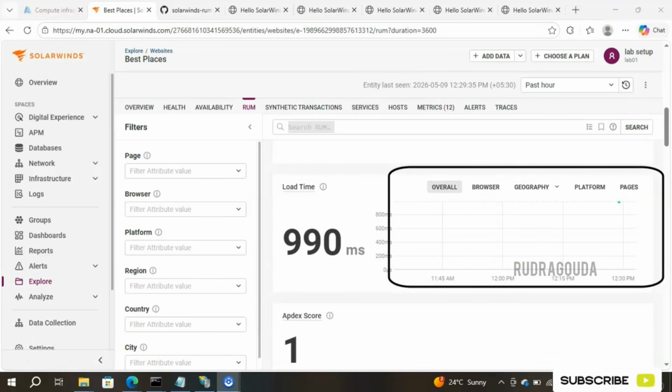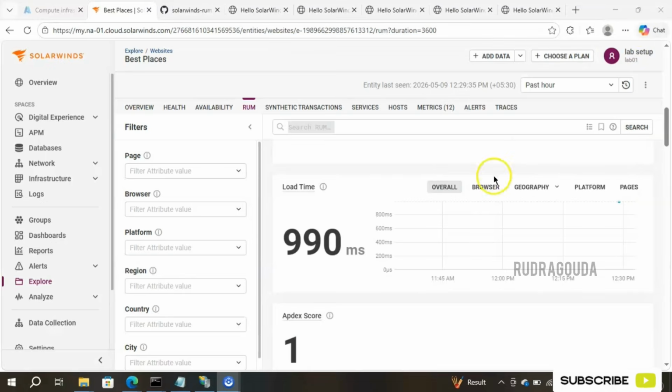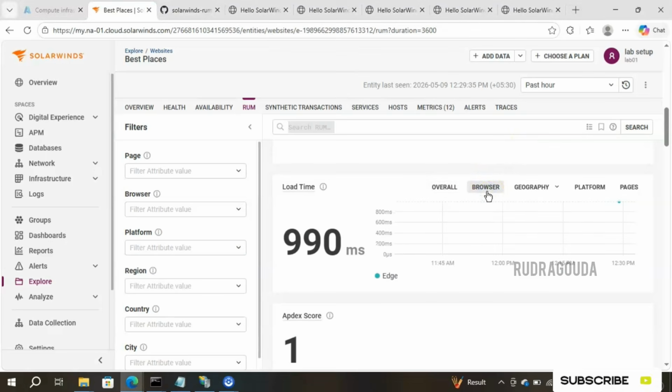You can see browser, geography, platform, pages. Now if I go to the browser section, it will display Microsoft Edge here. Yes, you can see it, Microsoft Edge. Why is it showing Edge here? Because right now I have connected from Edge only. You can see I connected from Edge and opened the website here.